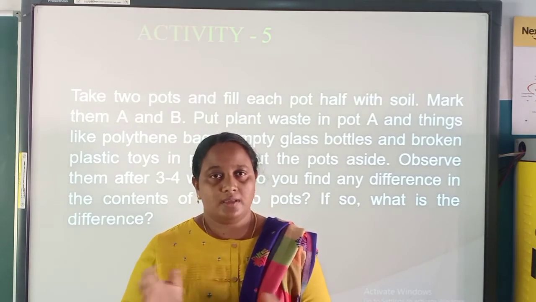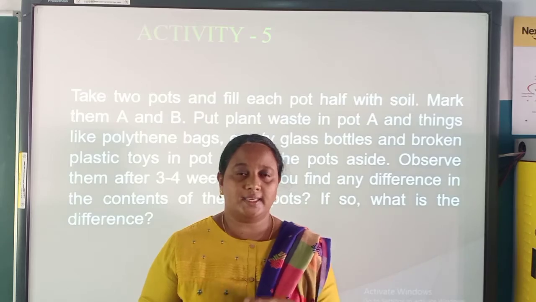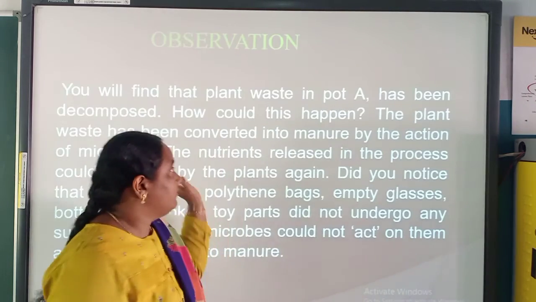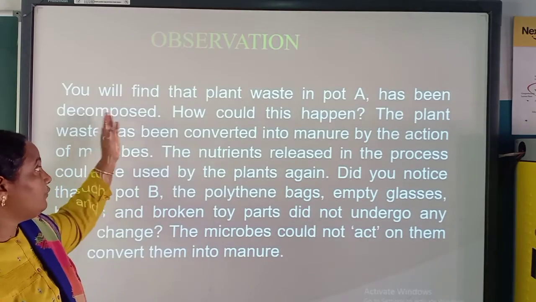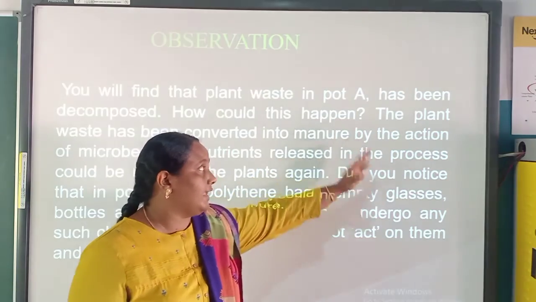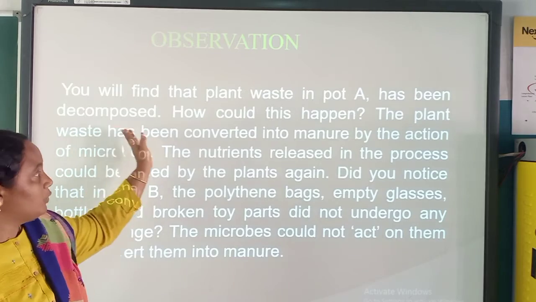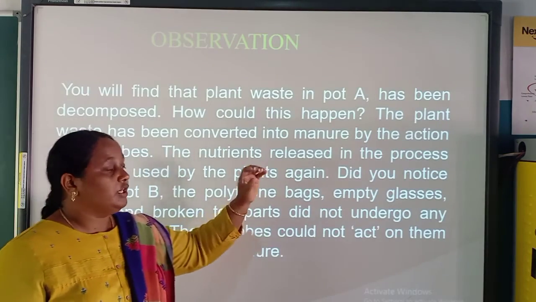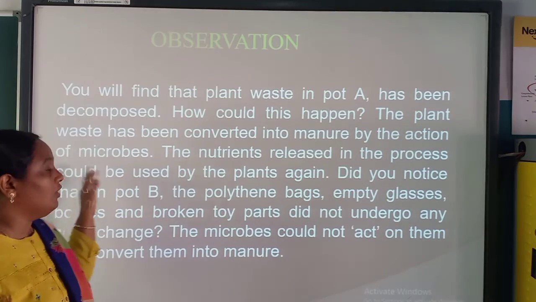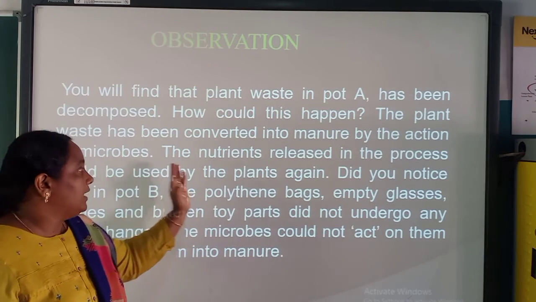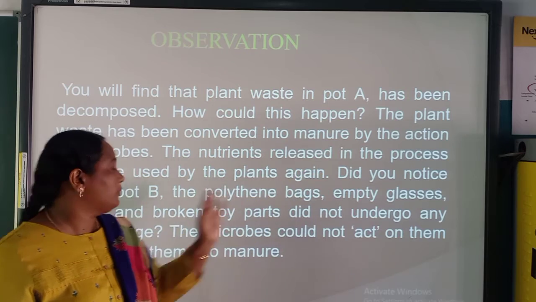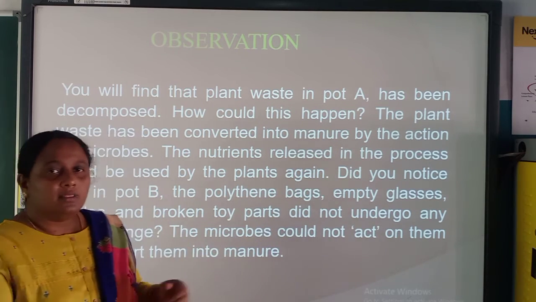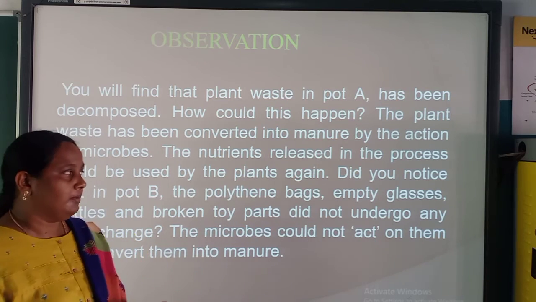After 4 or 5 days you can observe that the plant waste in pot A has been decomposed. The plant waste has been converted into manure by the action of microbes. The nutrients released in the process can be used by the plants again.